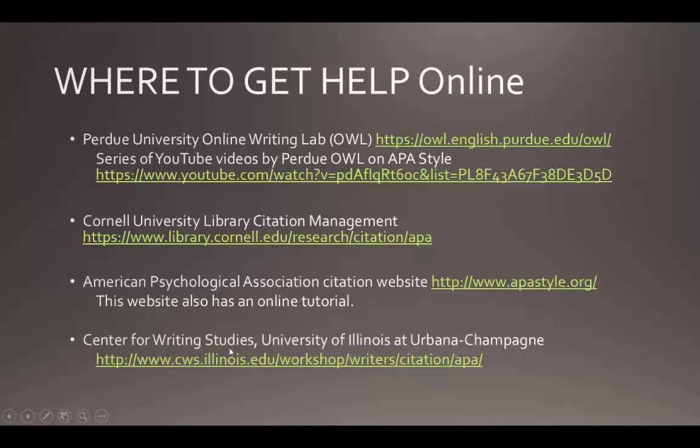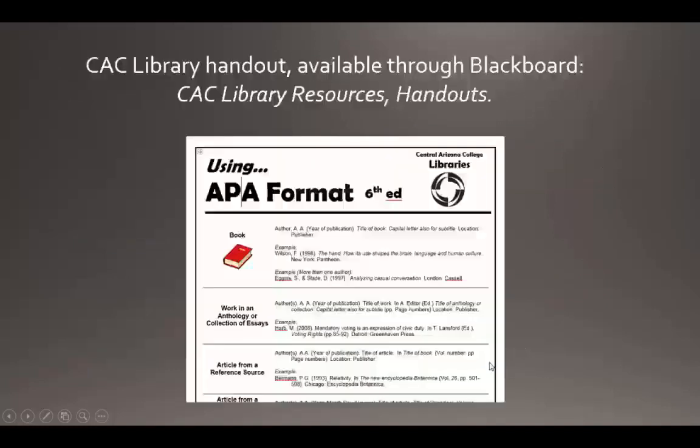And finally, the Center for Writing Studies at the University of Illinois Urbana-Champaign has an excellent website that can help you. Also, we have a format for some quick reference that you can find. It's available through Blackboard. If you go through Blackboard to CAC Library Resources and then click on Handouts, you'll see it there. Or you can find printed copies at any of the CAC campus libraries.